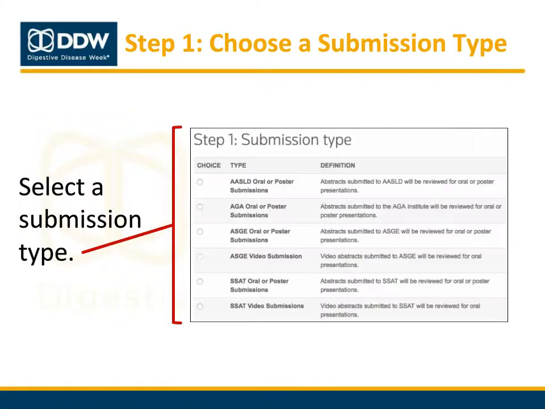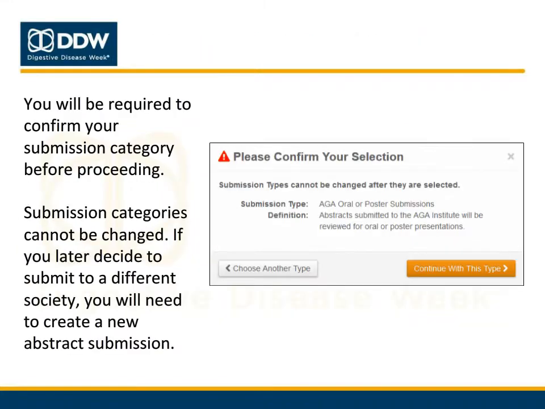The first step is to select a submission type based on your abstract type and the society you wish to submit. After you've made your selection, you will be asked to confirm your submission category before proceeding. Please note that submission categories cannot be changed. If you proceed and later decide to submit your abstract to a different society, you will need to create an entirely new abstract submission. If you wish to proceed with this submission type, click Continue with this type.